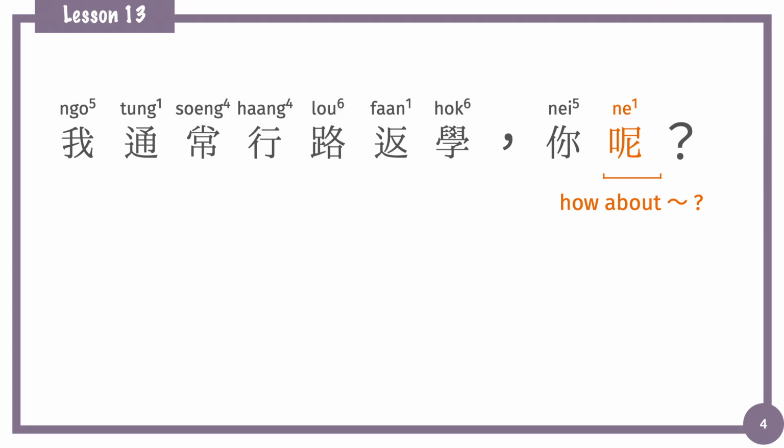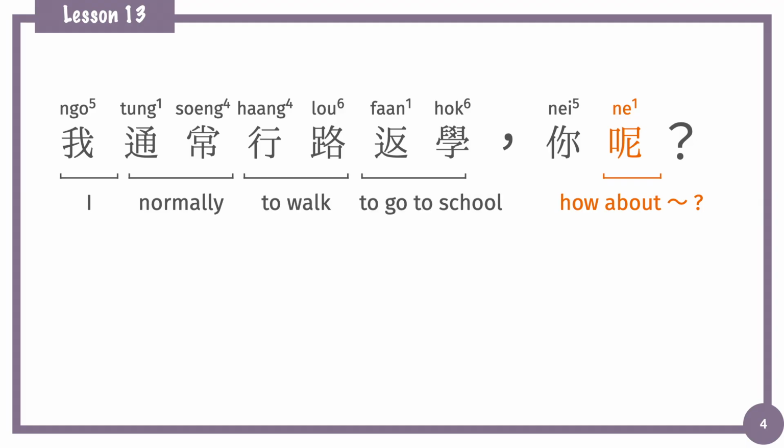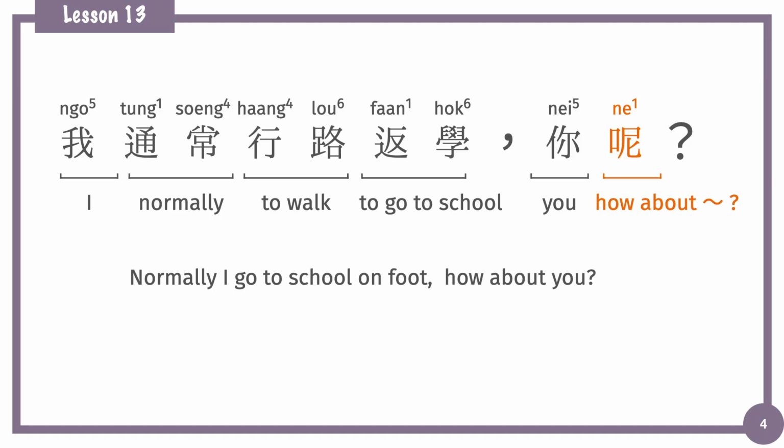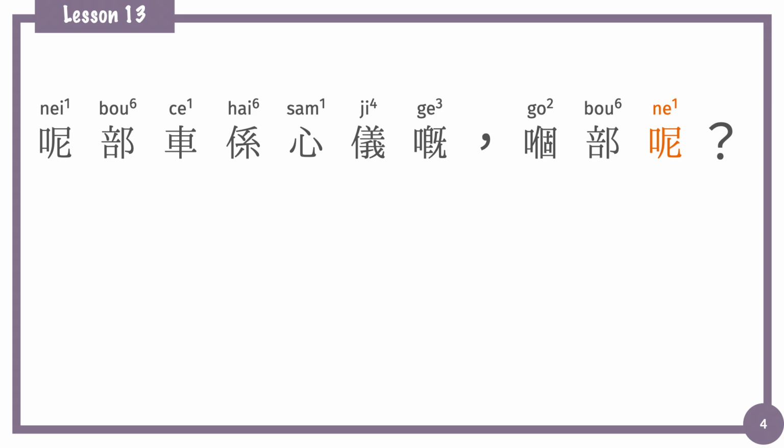For example, in this sentence, 我通常行路返學, 我 means I, 通常 normally, 行路 to walk, 返學 go to school. 我通常行路返學, normally I go to school on foot. And then 你呢, 你 is you. 你呢 means how about you? It asks for your opinion. And one more example.